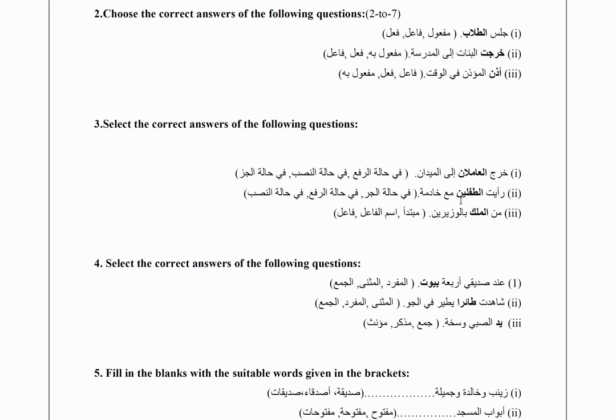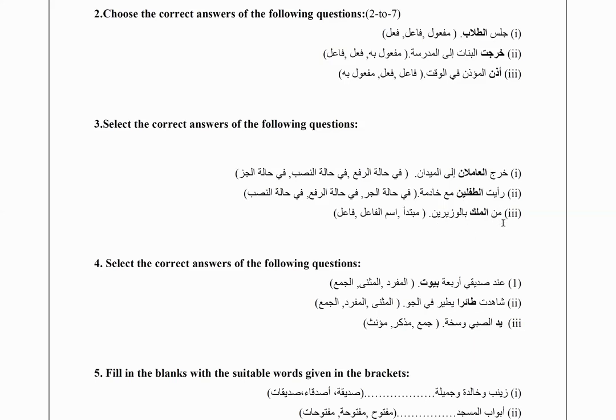رأيت الطفلين مع خادمة. I saw two children or two babies with the servant. Now رأيت is a verb and the doer of the verb is tu. I saw. So the word that comes after is going to be maf'ul bihi, and maf'ul bihi is going to be nasb. And nasb, when it comes to dual, is going to be ya noon, as we just mentioned in the previous example. The raf for this is at-tiflani. Nasb and jar both are going to be at-tiflaini. So is it fi halat al-jar or fi halat al-raf or fi halat al-nasb? The answer is fi halat al-nasb because this is the object, the maf'ul bihi of the verb ra'aytu.